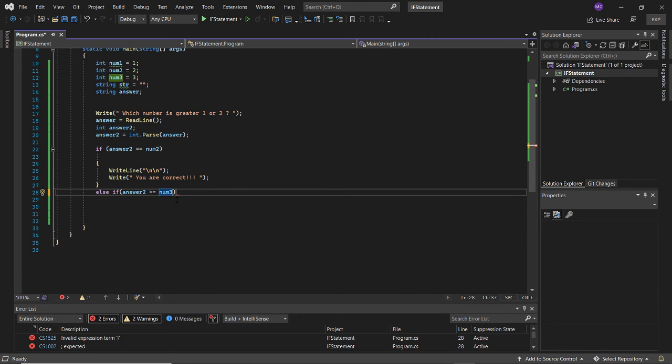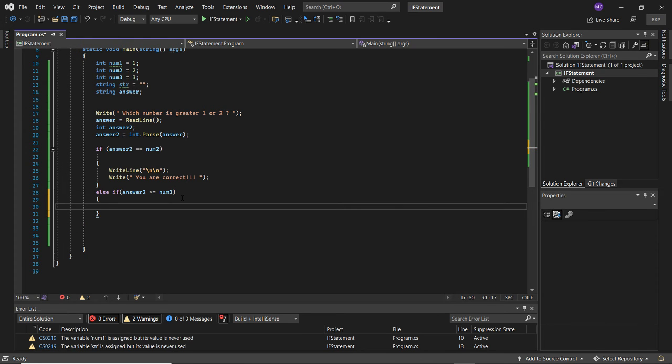So right now we're saying else if answer 2 is greater than or equal to num3, which is the number 3, then I want you to do this inside of this block. This is called a block.